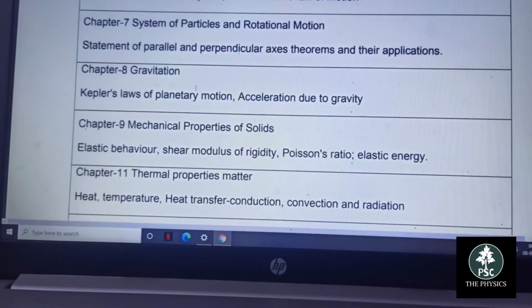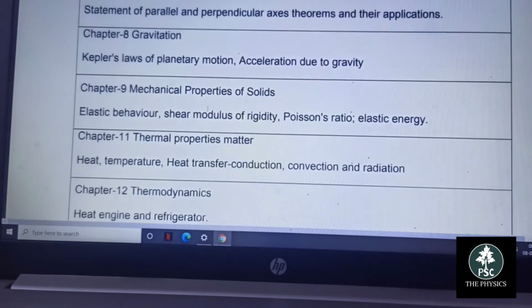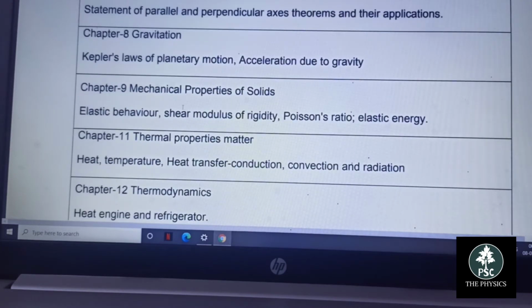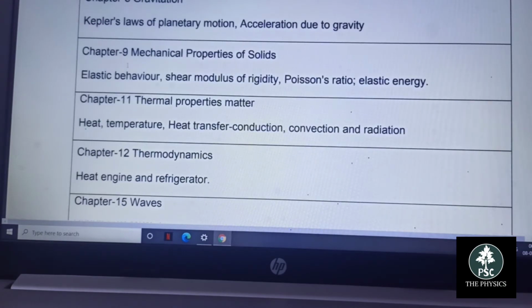The next one is chapter 8, gravitation: Kepler's laws of planetary motion, how the planets move in an elliptical path around the sun with the sun at one of its foci, and also the related concepts with the second and third law, and acceleration due to gravity are also deleted portions. And chapter 9, mechanical properties of solids, elastic behavior, is an enjoyable part. Most students prefer this chapter because it is theoretical and most students can realize it easily.